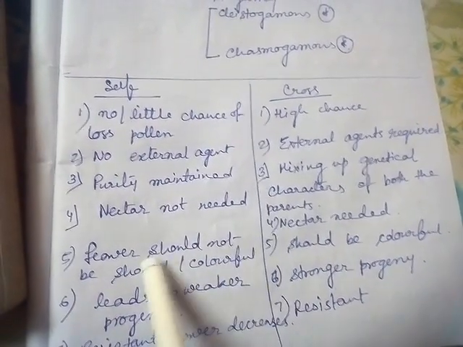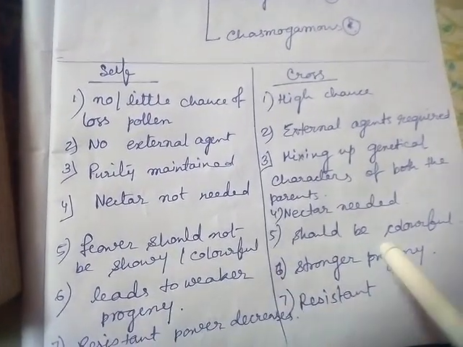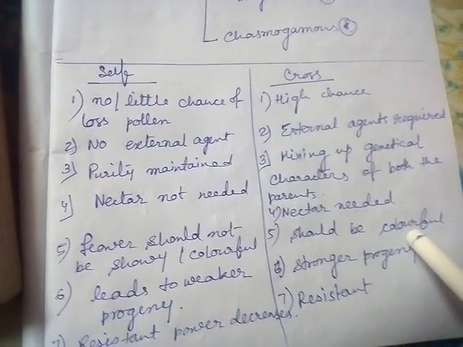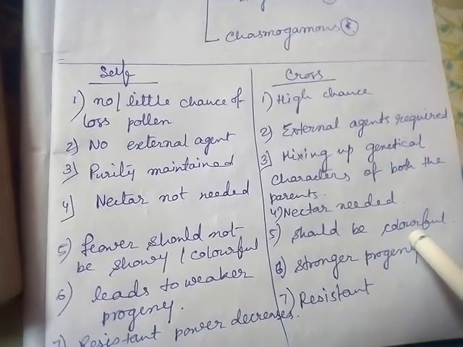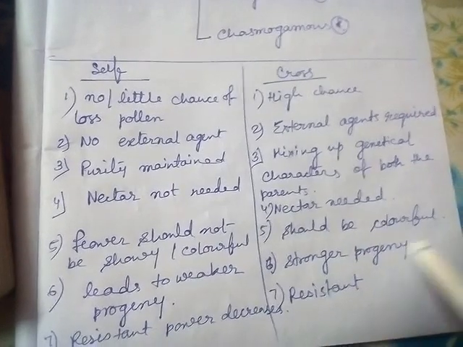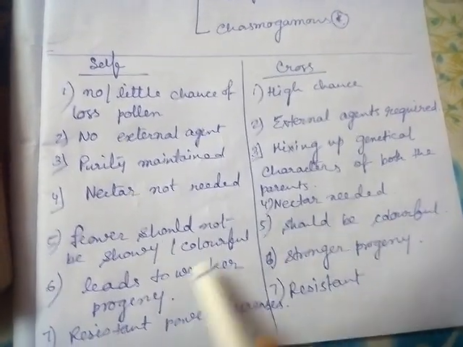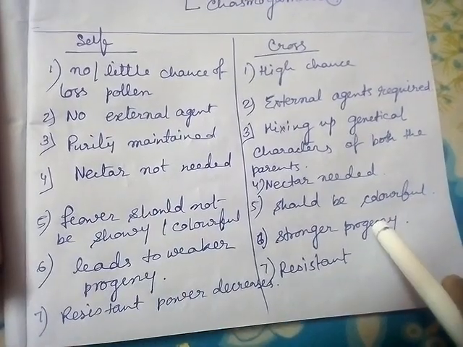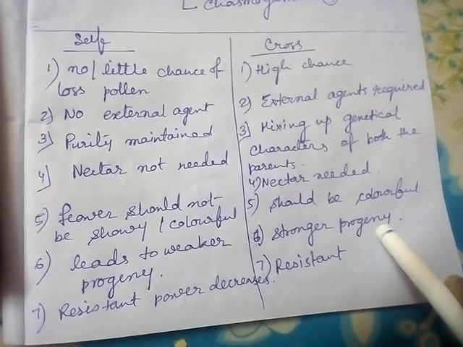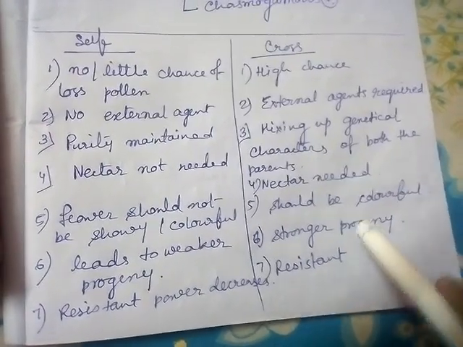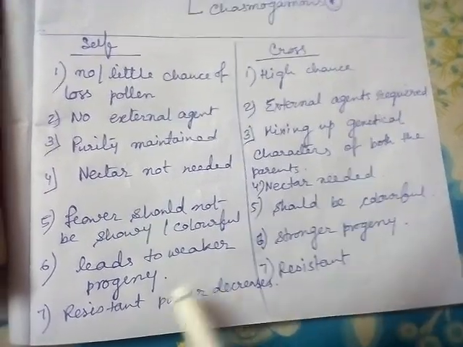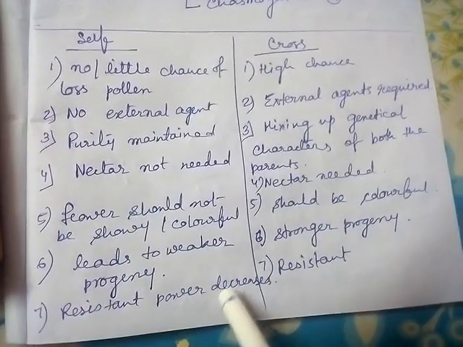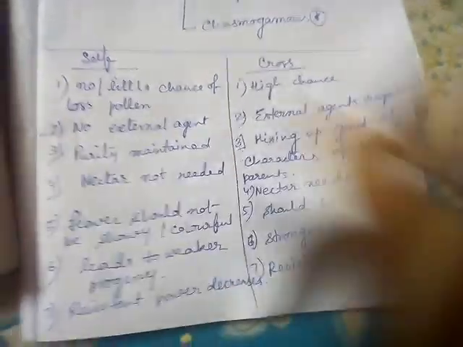In self pollination flowers need not be showy or colorful, and it leads to weaker progeny. In cross pollination, because of the attraction of insects or birds, flowers should be colorful or showy. Here stronger progeny will be developed, which is resistant to disease. In self pollination resistance power gradually decreases.